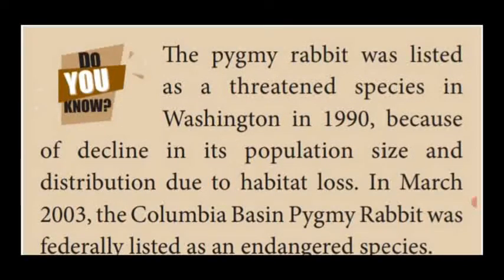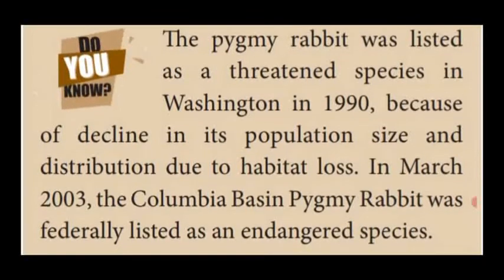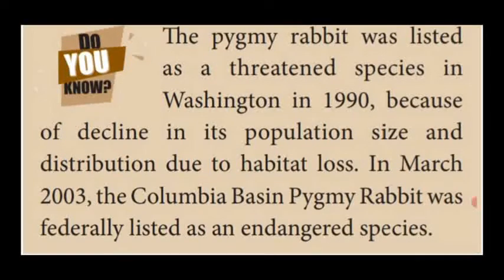Dear students, see the Do You Know paragraph. A very small size of the rabbit was also listed in Washington in the year 1990. Those rabbits are named as threatened species because their population is nowadays decreasing due to habitat loss.